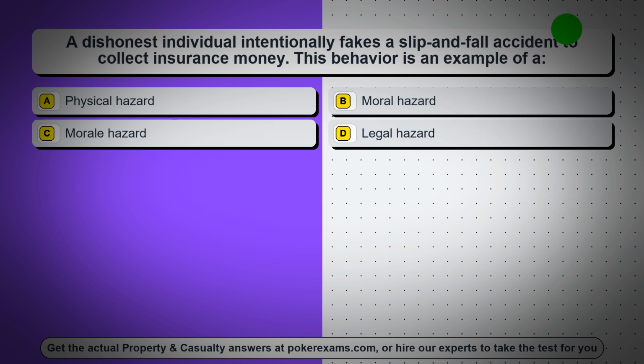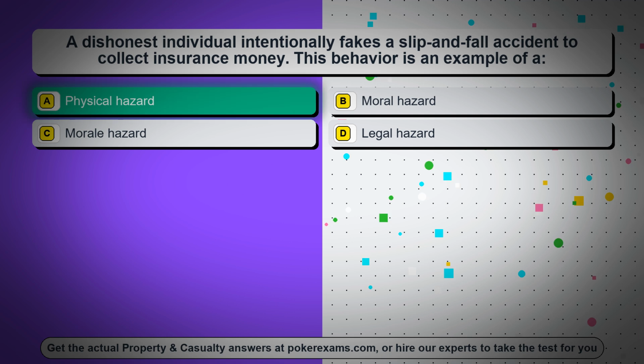Question 4. A dishonest individual intentionally fakes a slip-and-fall accident to collect insurance money. This behavior is an example of: option A, physical hazard. Option B, moral hazard. Option C, morale hazard. Option D, legal hazard. The correct answer is option A, physical hazard.